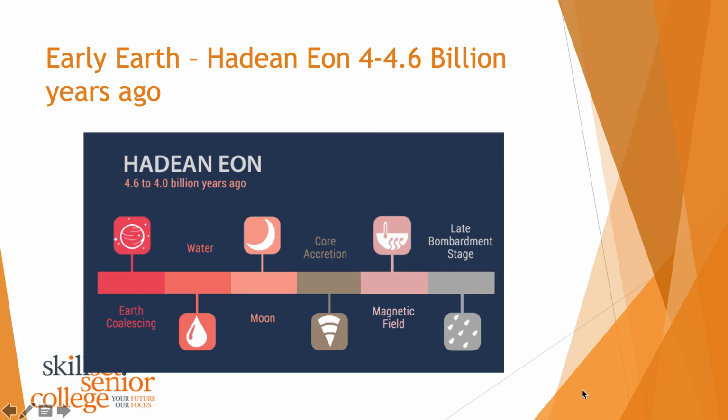If you were part of last week's lessons, we were looking at the Hadean Eon, so the early Earth forming. And if you look at this little timeline here, we've already looked at Earth coalescing, water, the formation of the moon, core accretion, so how the layers of the Earth formed, and we very briefly talked about the magnetic field. I will be finishing this part off at the beginning of this lesson.